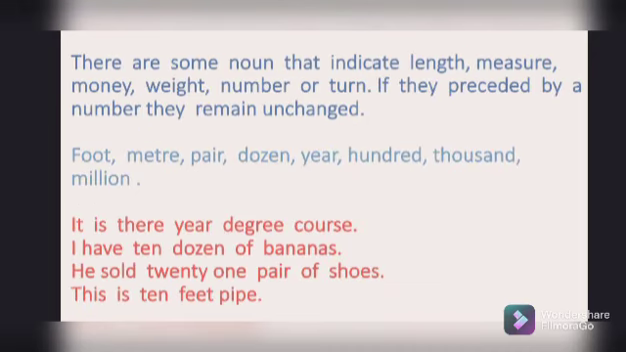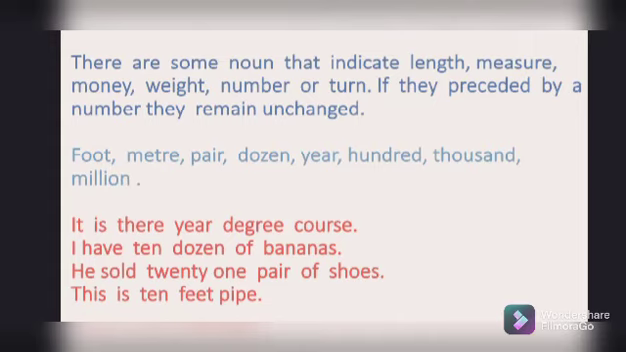Now look at this rule. There are some nouns that indicate units like length, measure, money, weight, number or ton. And the most important thing here is, if they are preceded by a number like 1, 2, 3, 4, 5, they remain unchanged. Simply, I want to say that you do not need to make plurals of the words given above. If you're not getting the proper explanation, you can understand by the sentences given here.